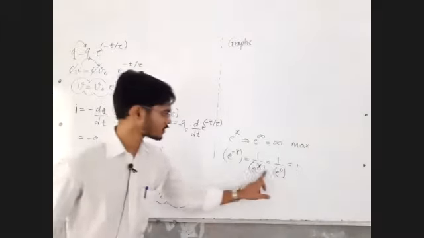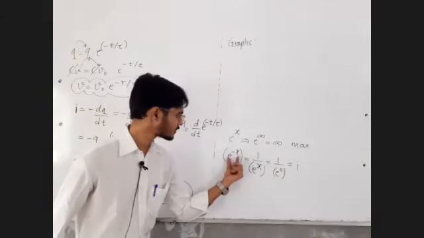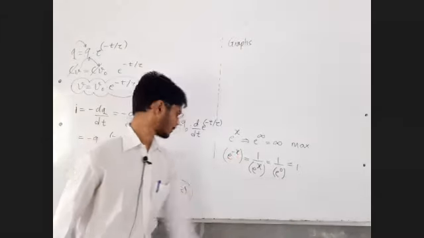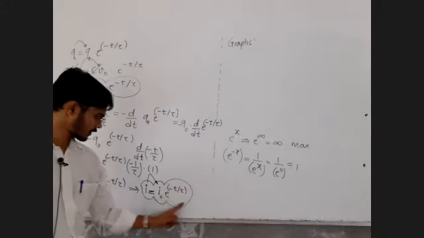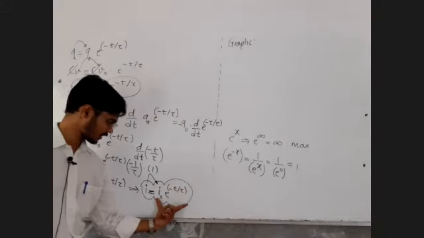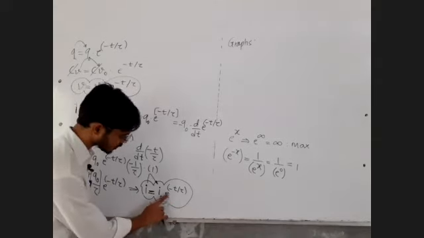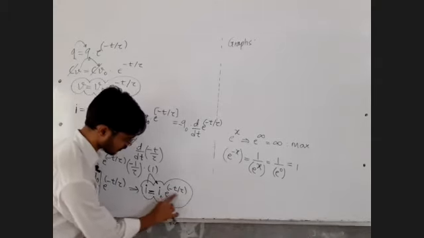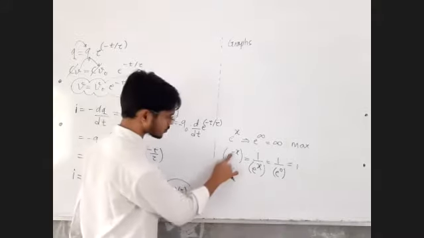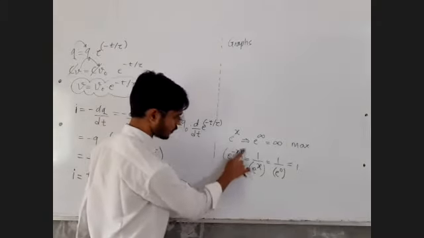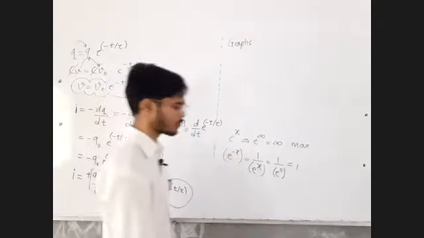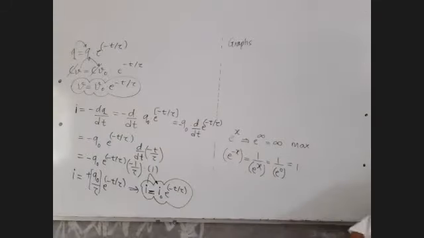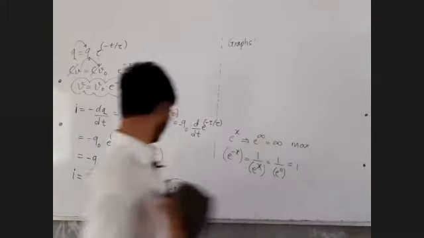So for the value of x equal to 0, I get this number to be maximum. So when this entire number is maximum, I will get the entire multiplication as maximum. The maximum value of e raised to minus something is at x equal to 0, and that can happen only at time t equal to 0 here.